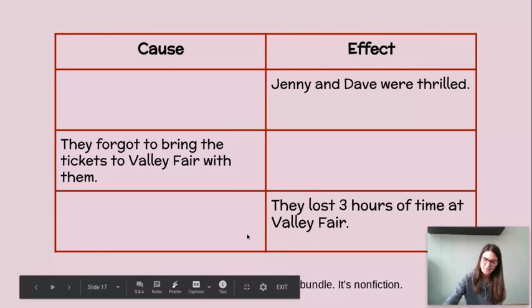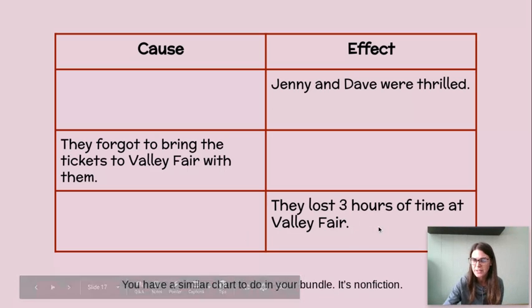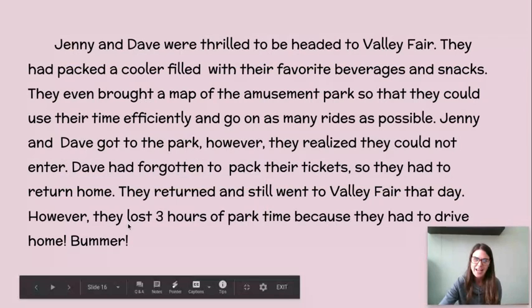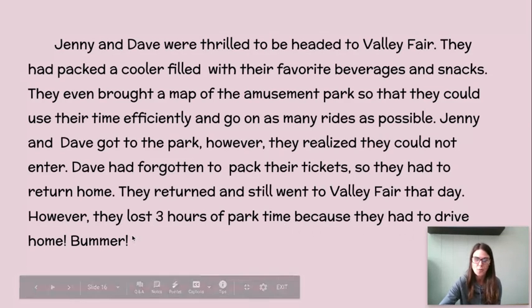Okay. Let's look at this last effect. They lost 3 hours of time at Valley Fair. Why? We want to know what caused them to lose 3 hours. Why did they lose 3 hours of time at Valley Fair? Let's go back and look. Okay, and let's read this last sentence together. Will you read this out loud with me? However, they lost 3 hours of park time because they had to drive home.